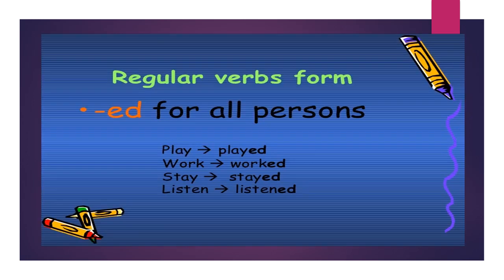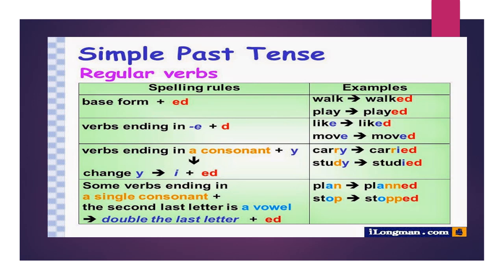Then the regular verbs form. I add ed for all the persons. Play is going to be played, work, worked, stay, stayed, listen, listened. But I have spelling rules for this. If the verb ends with a consonant, like walk, it is going to be walked. I add ed. Like play is going to be played. I add ed. The next one, if the verb ends with e already, I add d only. Like, like is going to be liked, move is going to be moved.